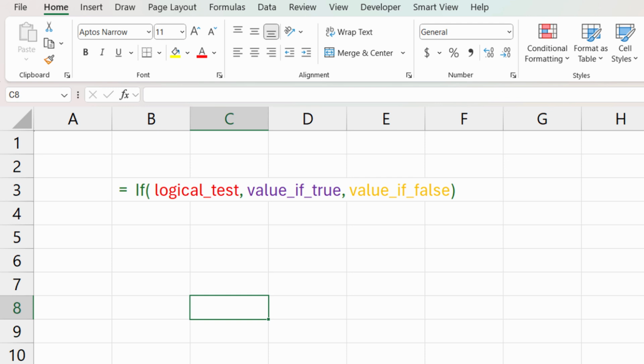So we're going to be evaluating whether or not, for instance, someone's sales are over a certain number. The value if true is that result that we want to return if the condition does end up being true. And the value if false is going to be what we return if the condition is false. Super simple. So let's go ahead and see it in action.